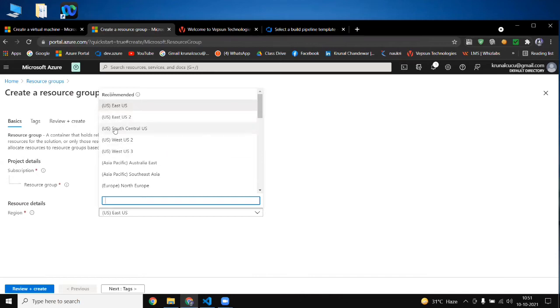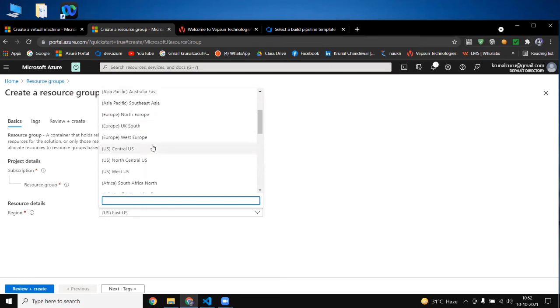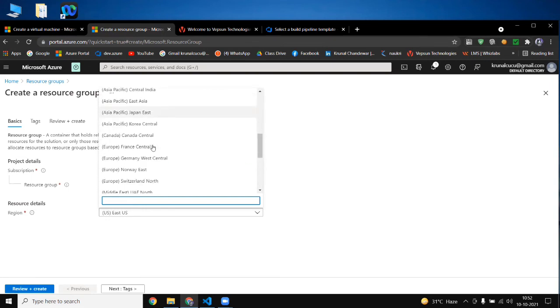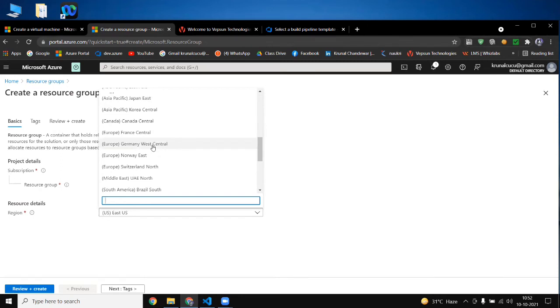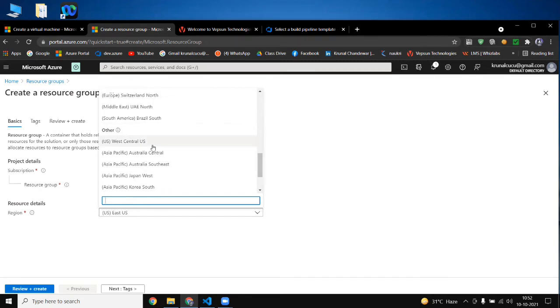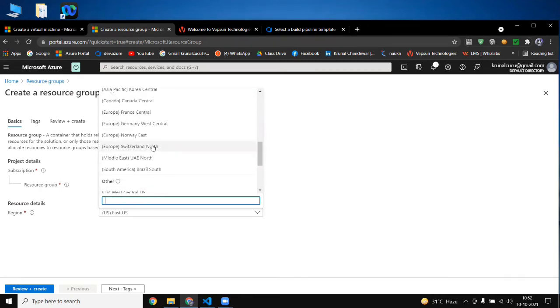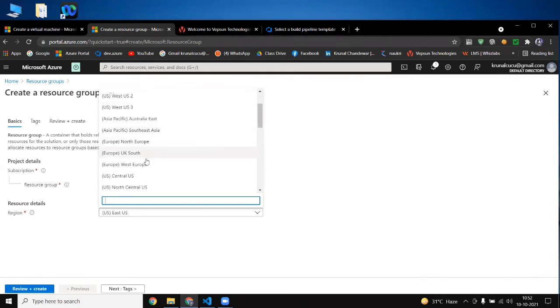Like that, South Central, West US too, because most people by default select these. Going with Asia, you get Australia East, and Southeast, and also Europe. So this many regions you get here, and whatever data you enter or whatever logs you generate while working in Microsoft Azure are all stored in this region.